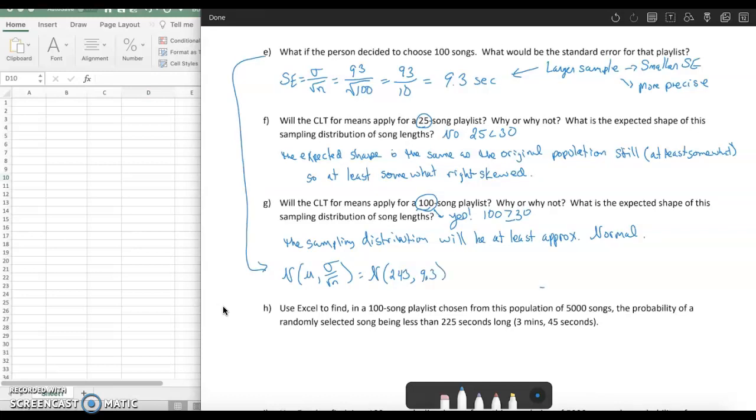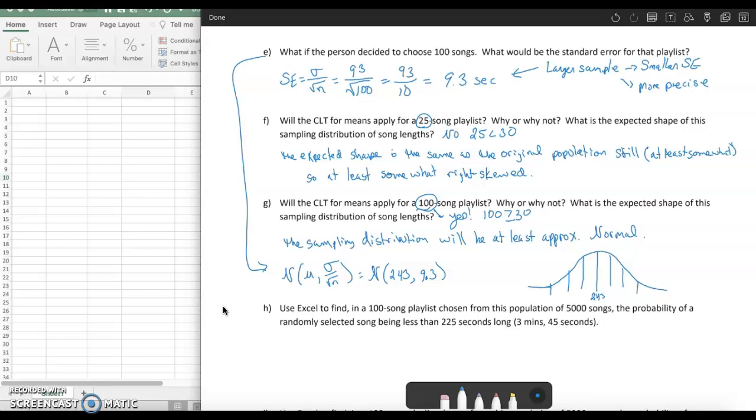It's a pretty wide standard error, but we know that it should look something like that, centered at 243. And then of course we could count off our standard errors if we wanted to by going 9.3 seconds each time, but that's what it would look like.